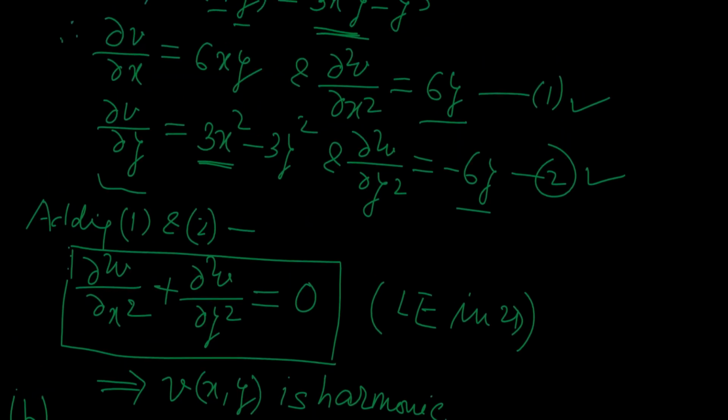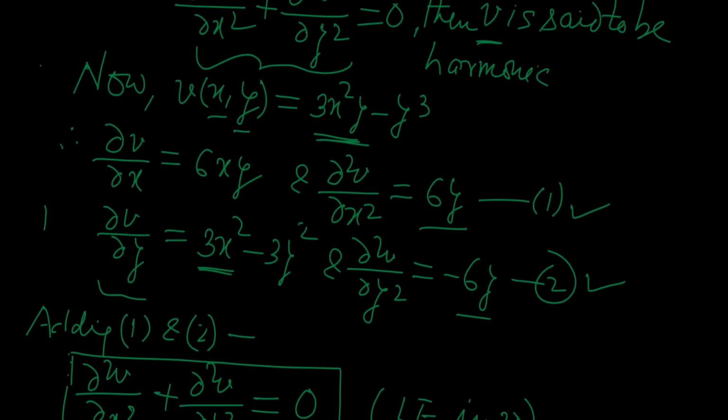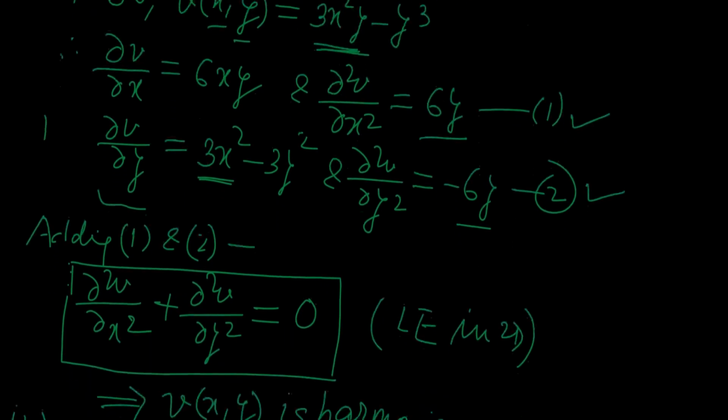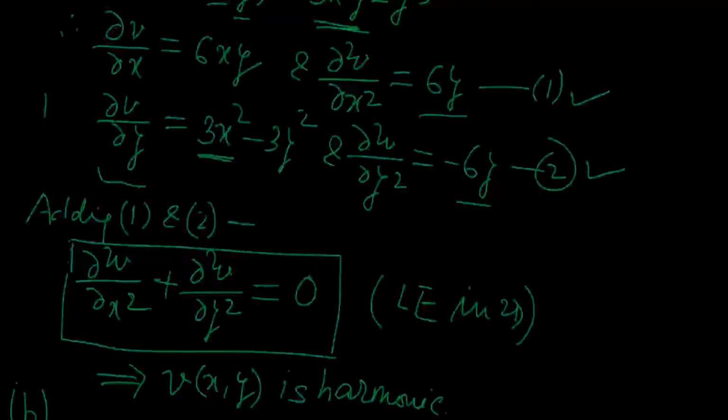See here, del v del x and del v del y I have calculated. This is 6xy and this is 3x square minus y square.